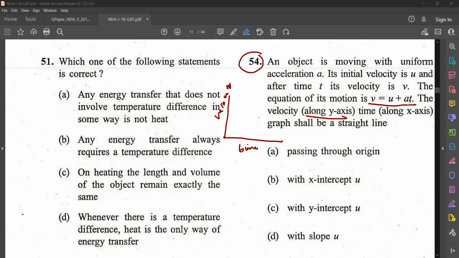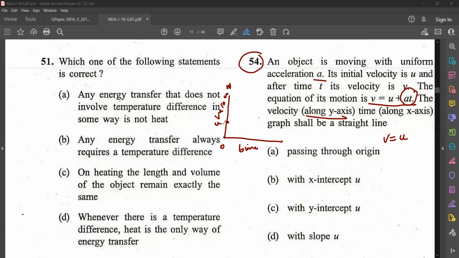How would you draw it? When time is equal to 0, what does this equation become? v is equal to u, isn't it? So when time is equal to 0, u will be here.